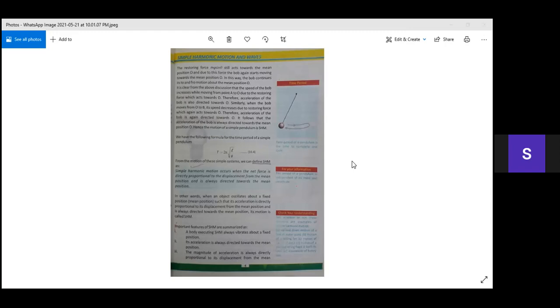Then the third point is that the magnitude of acceleration is always directly proportional to its displacement from the mean position. Greater the displacement, greater will be the magnitude of acceleration. Smaller the displacement, smaller will be the magnitude of acceleration.